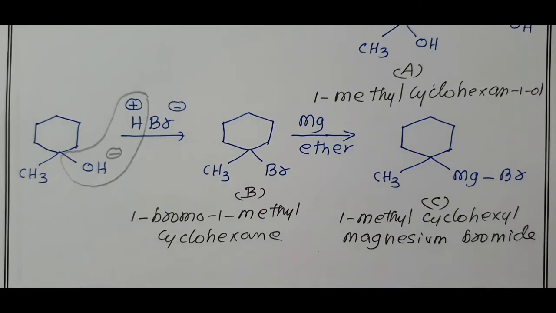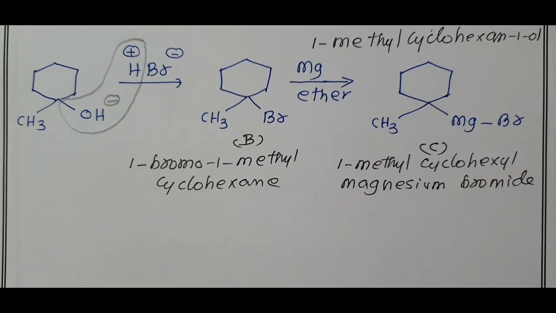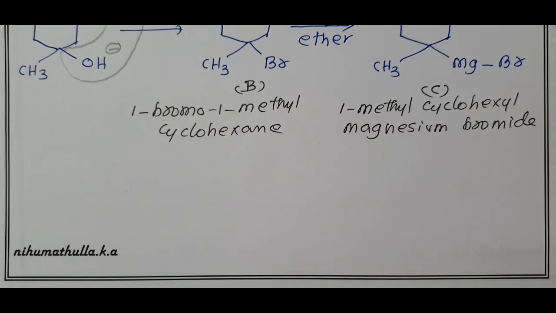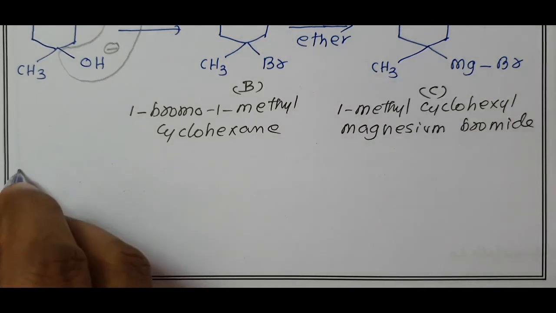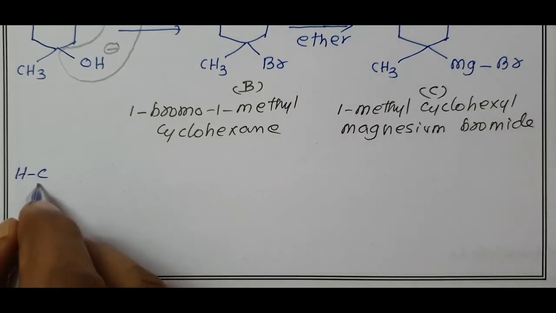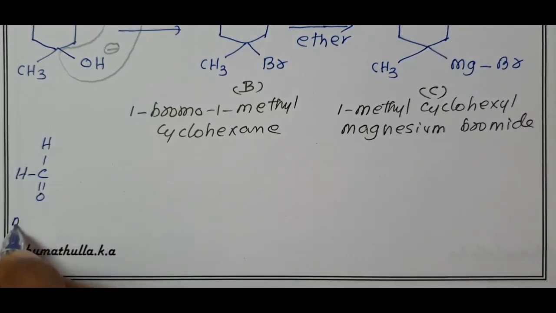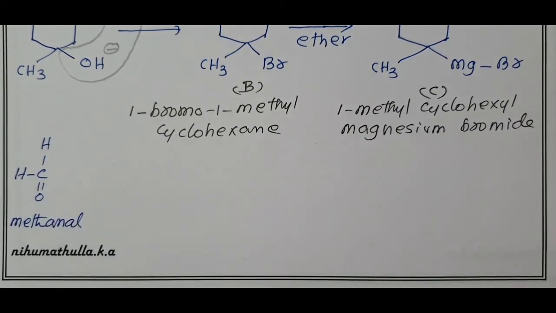This Grignard reagent undergoes reaction with formaldehyde, that is given in our problem, a continuous reaction. If formaldehyde is used as one of the reactants along with the Grignard reagent, the product is a primary alcohol. Formaldehyde molecular formula H C double bond O, IUPAC name methanal.